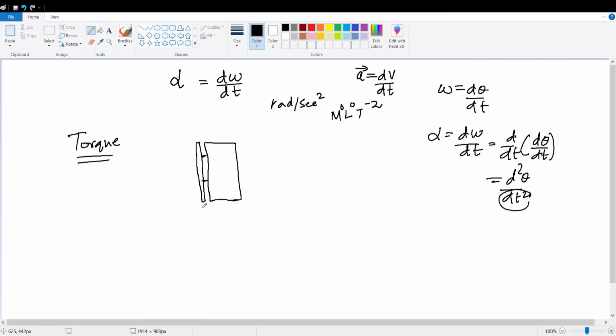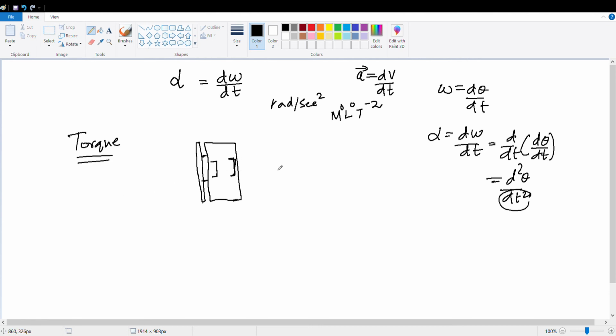So you have to close the door. If you want to close the door, where do you catch? Where is the handle given? The handle is given here. Have you seen any handle given here? No. Why? To easily open, yeah.